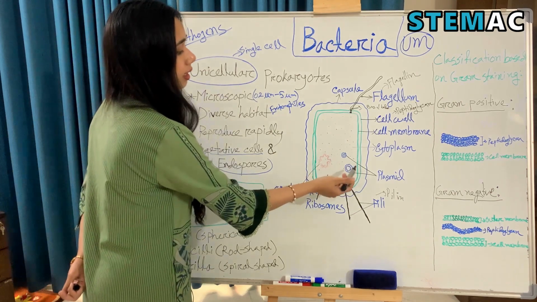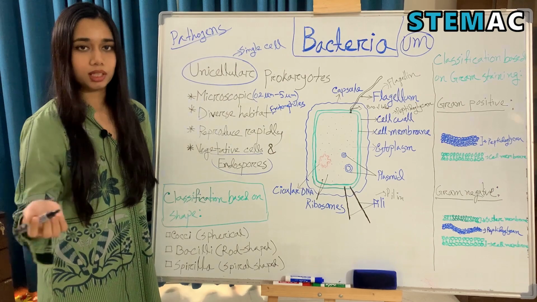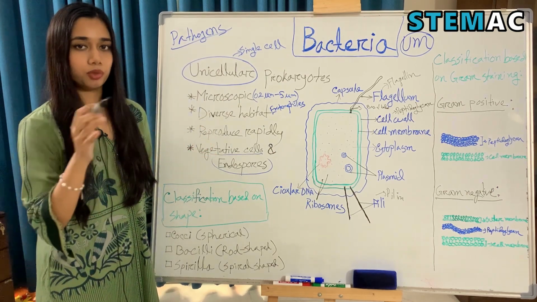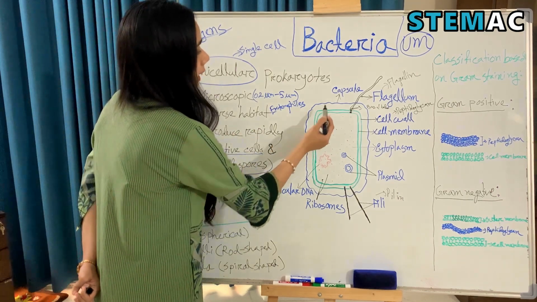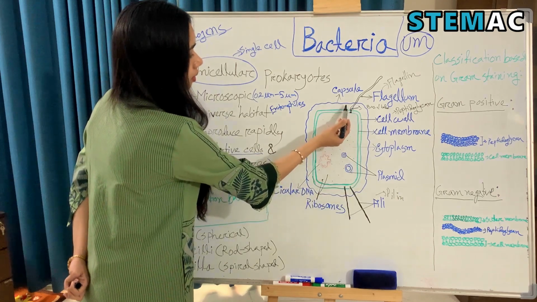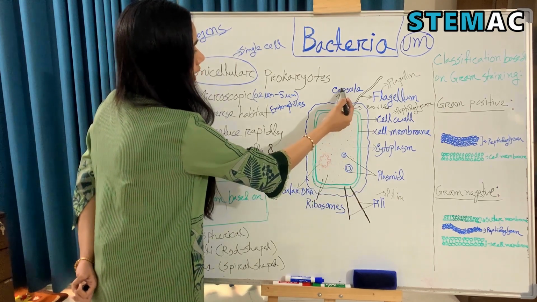And a bacterium can transfer this plasmid to another bacterial cell. With this, they transfer this gene from one bacterium to another. We'll also learn about that later. And then we can see that there's an extra layer outside of the cell wall, this blue layer. It's called the capsule.